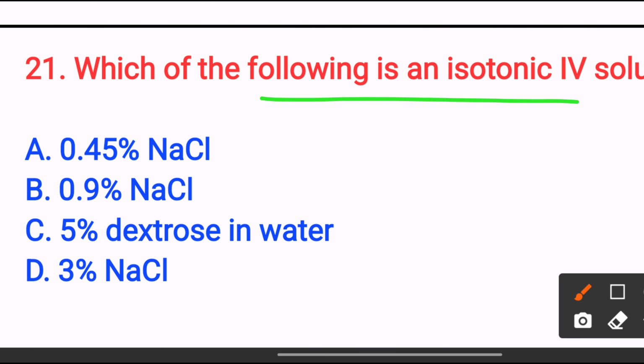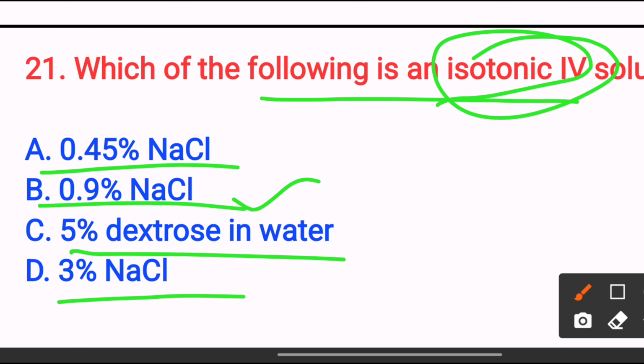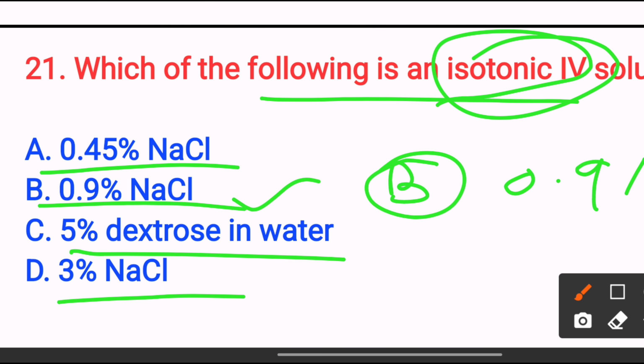Which of the following is an isotonic IV solution? Option A, 0.45% NaCl. Option B, 0.9% NaCl. Option C, 5% dextrose in water. Option D, 3% NaCl. The answer is option B. They asked for the isotonic solution, so the answer will be option B, 0.9% NaCl. It is isotonic and used to expand the extracellular fluid without causing a fluid shift.